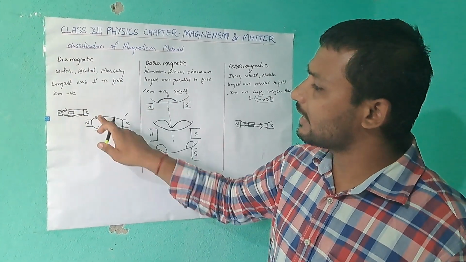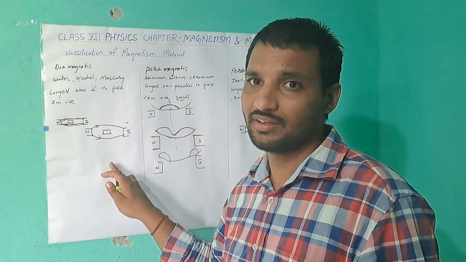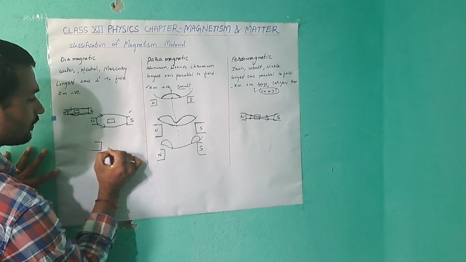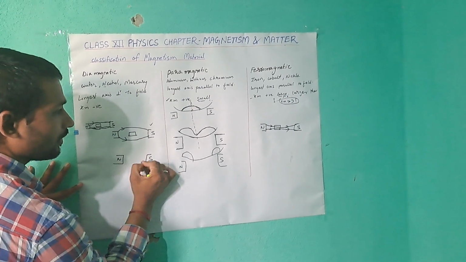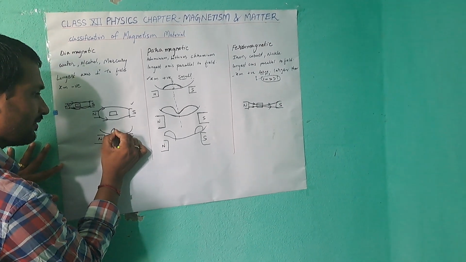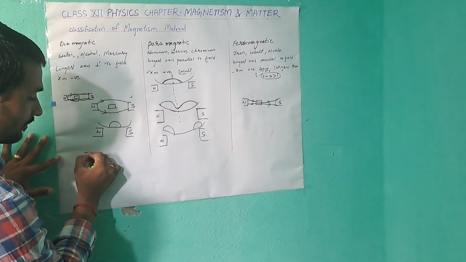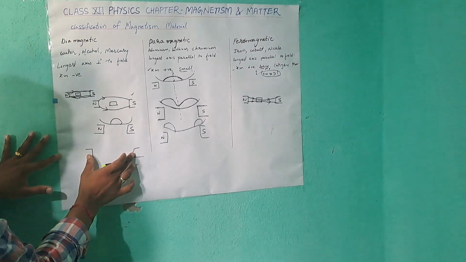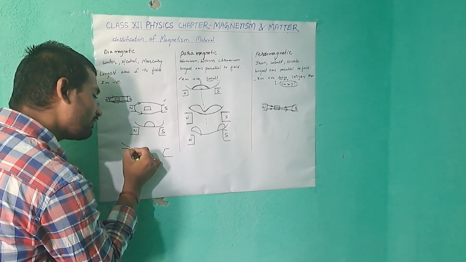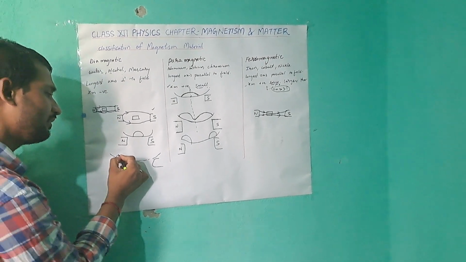In case of diamagnetic, this is just opposite. If the north and south poles are close, in this case it forms at the center. If the north and south poles are far away, then where the gap is, between north and south, what happened?